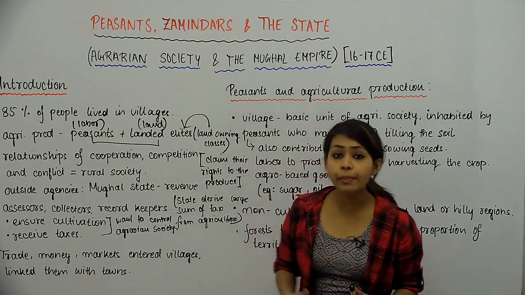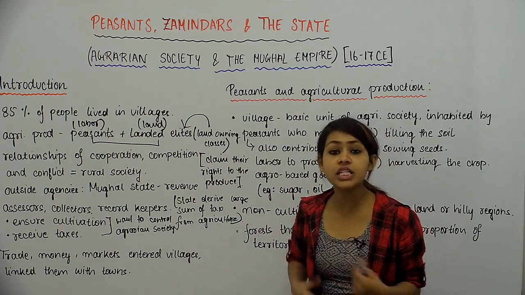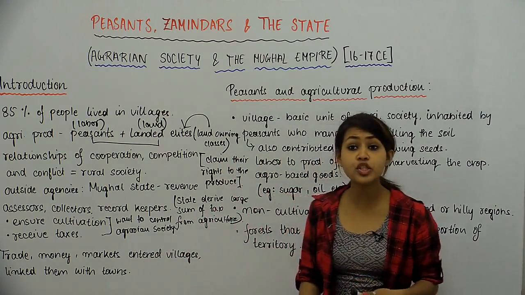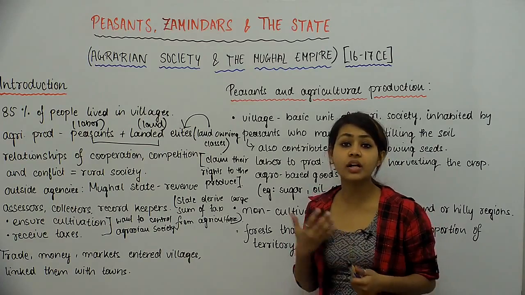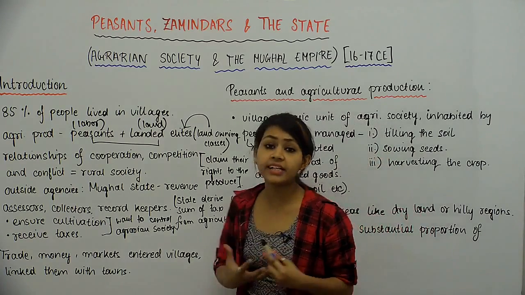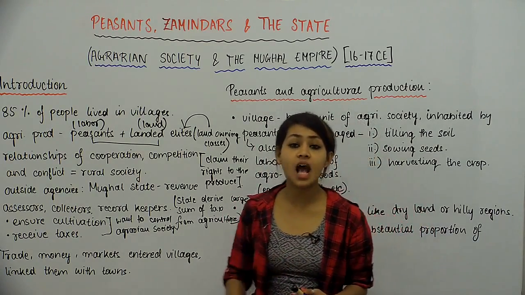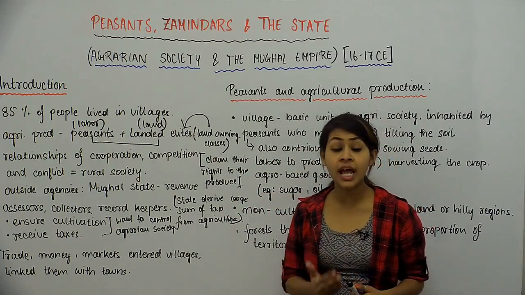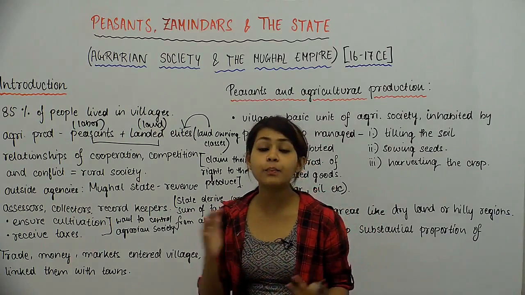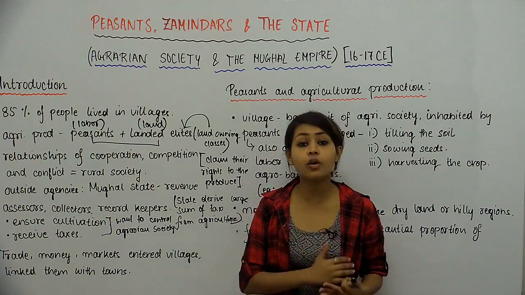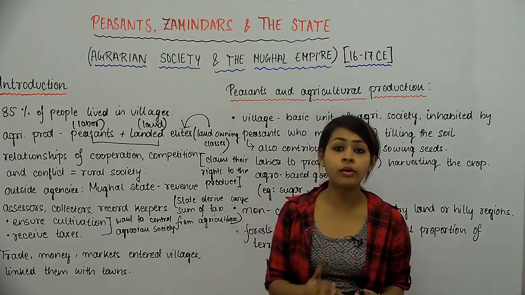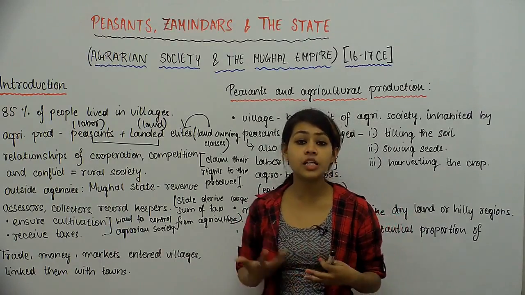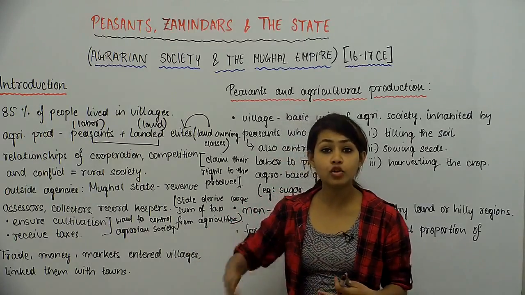Because of this increase in commercial activities in the villages itself, these villages started getting linked with towns, because towns are exactly the places where commercial activities and trade take place. And in fact, this is exactly the process of how a village or a rural area becomes more and more modernized or urbanized over time, and it grows into an urban settlement.